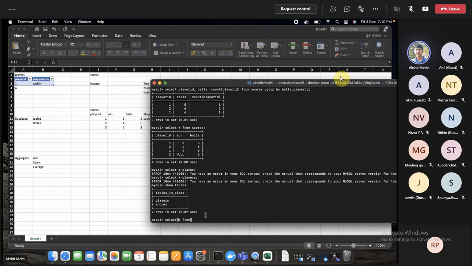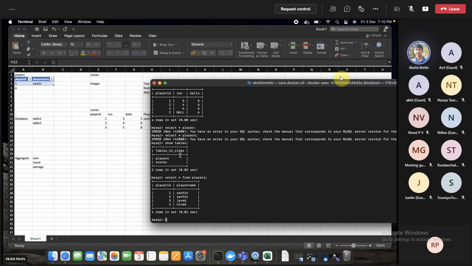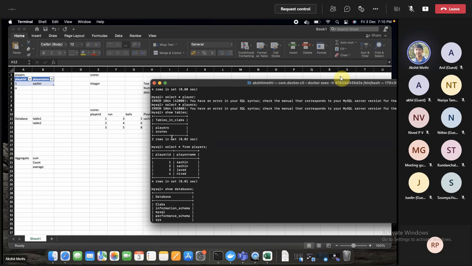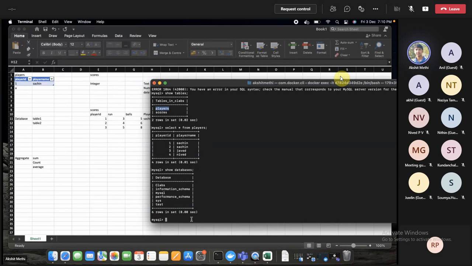Select star from players. If you want to see what all tables are there in the database, you can use show tables. It will show you all the tables. If you want to see what all databases are available, you can say show databases. It will show you the databases. I forgot the name, whether it is player or players, so I just do show tables.